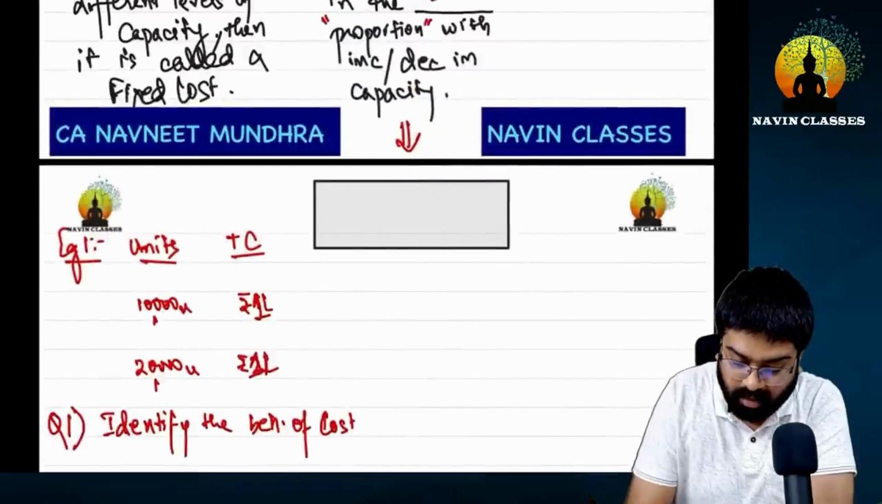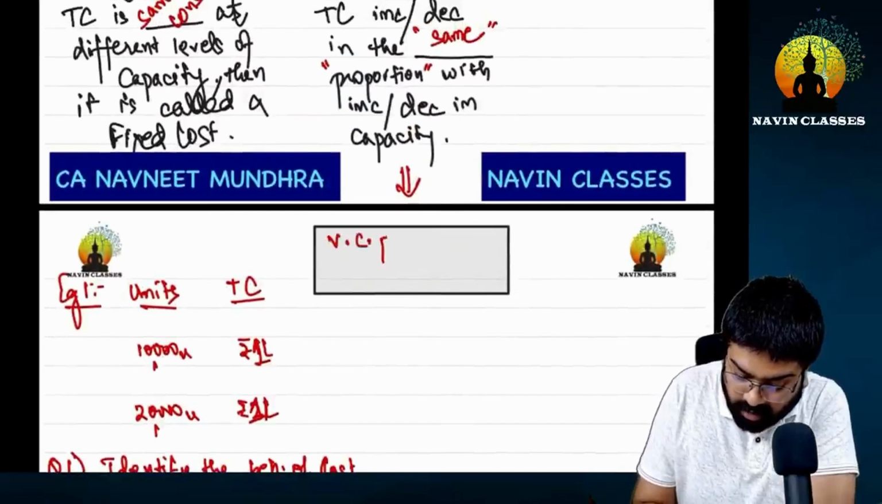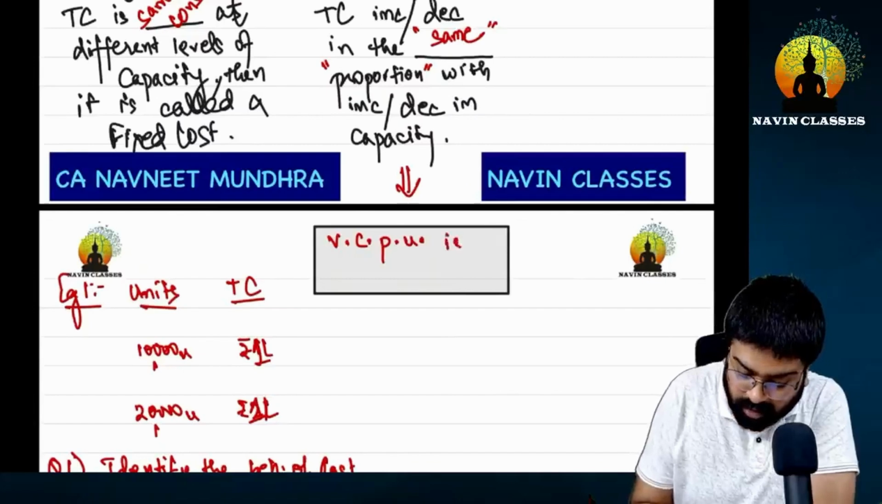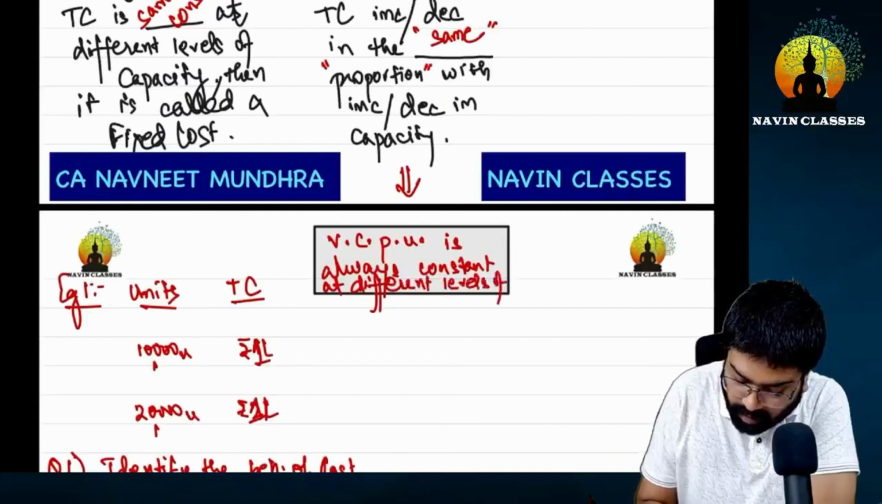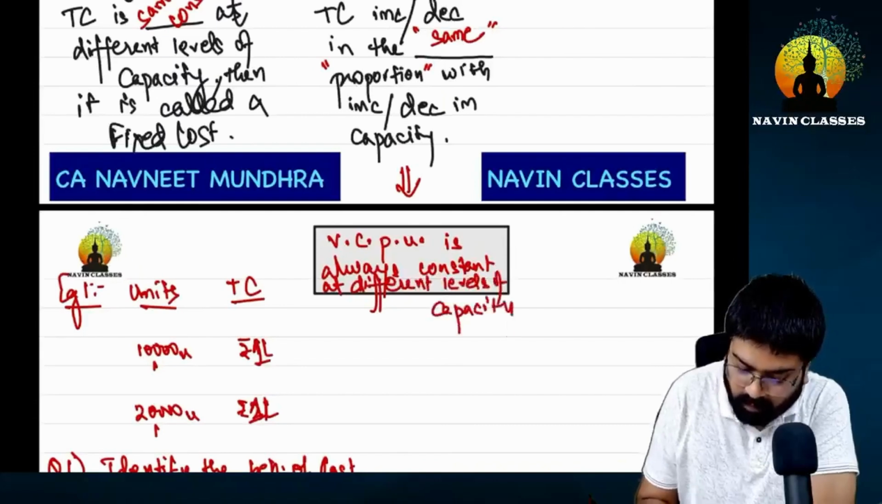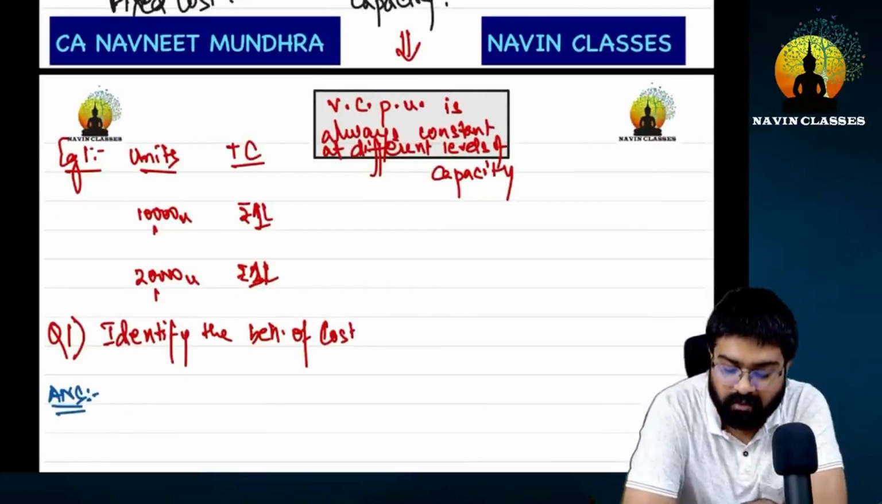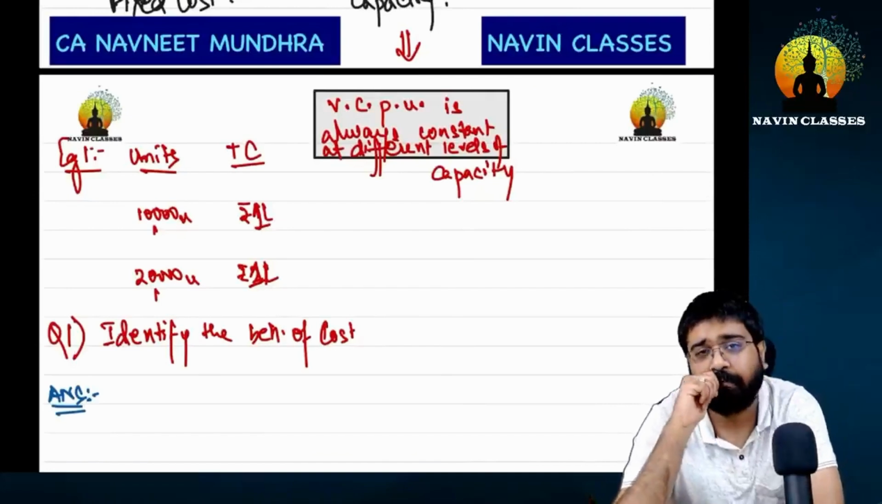And therefore what can I write here? We can write here that there is one property of the variable cost which we got to know: variable cost per unit. We will write here variable cost per unit. Further write here, it is always constant at different levels of capacity. Yes or no? Variable cost per unit is always constant. All right? At different levels of capacity.